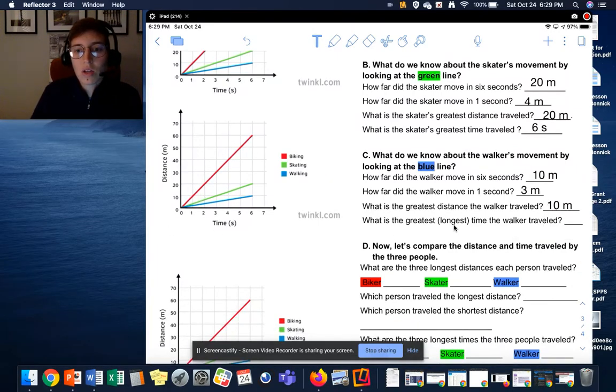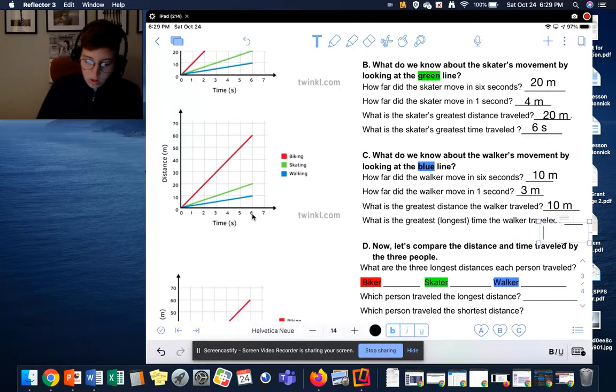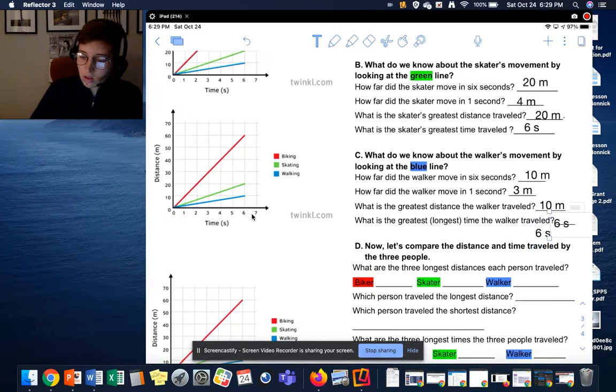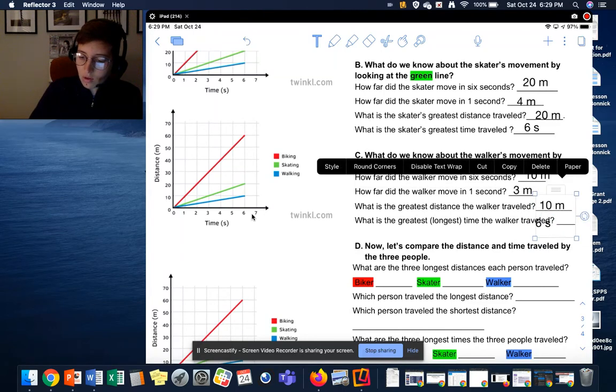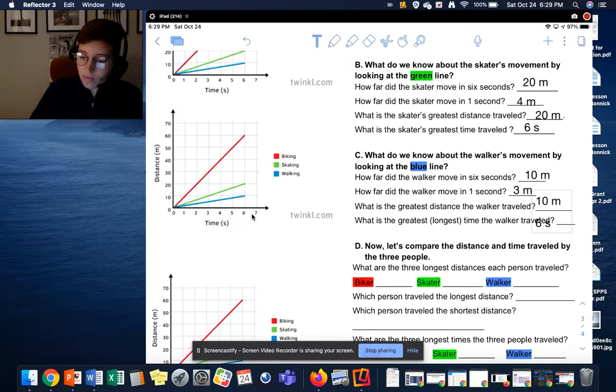What is the greatest or longest time the walker traveled? So the walker traveled for 6 seconds and then stopped. So 6 seconds. I have to put this one down here. All right. Well, we can fit it on that line. Six seconds.